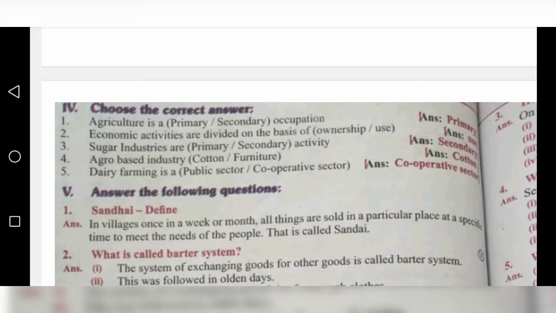Third one, sugar industries are primary or secondary activity. Sugar industries are secondary activities. Fourth one, agro-based industry, cotton or furniture. The answer is cotton. Fifth one, dairy farming is a public sector or cooperative sector. The answer is cooperative sector. Dairy means milk products. Dairy farming is a cooperative sector.